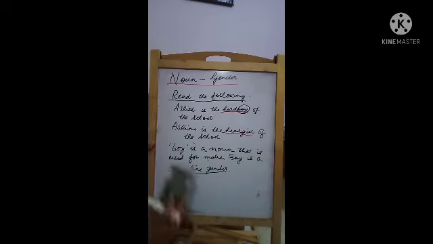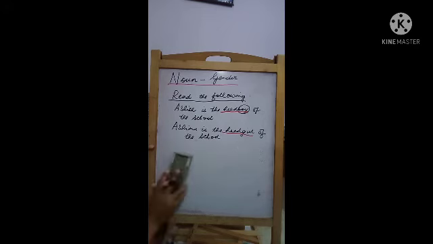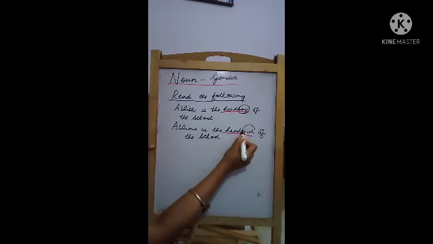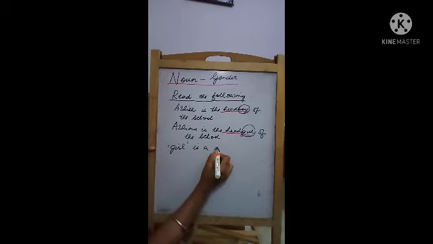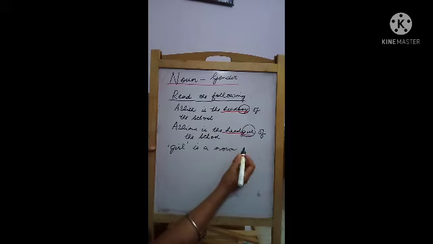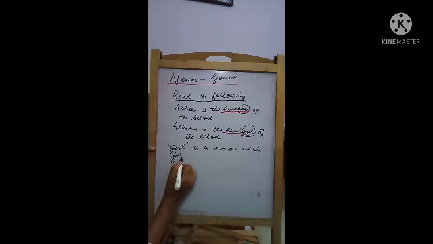Now let us see for the second line that we have written. What have I written in the second line? I have written Ashima is the head girl of the school. So girl is a noun used for females.